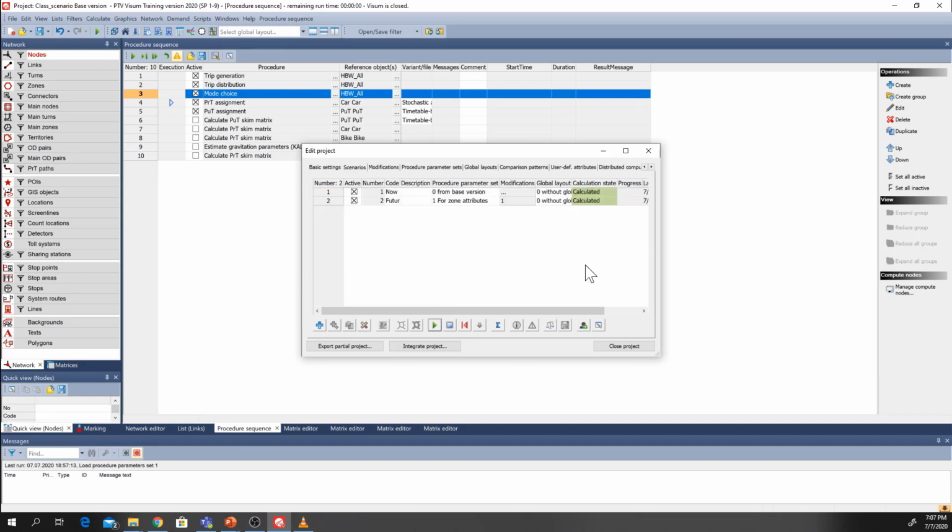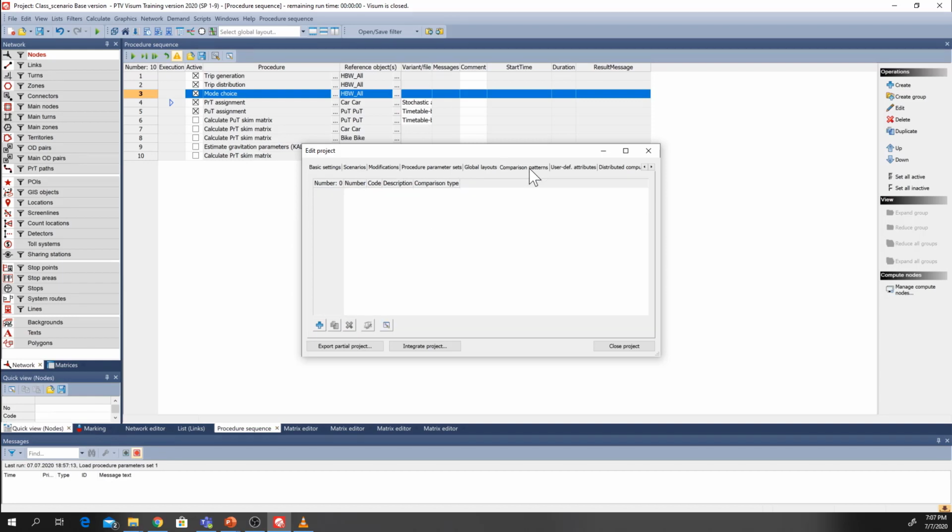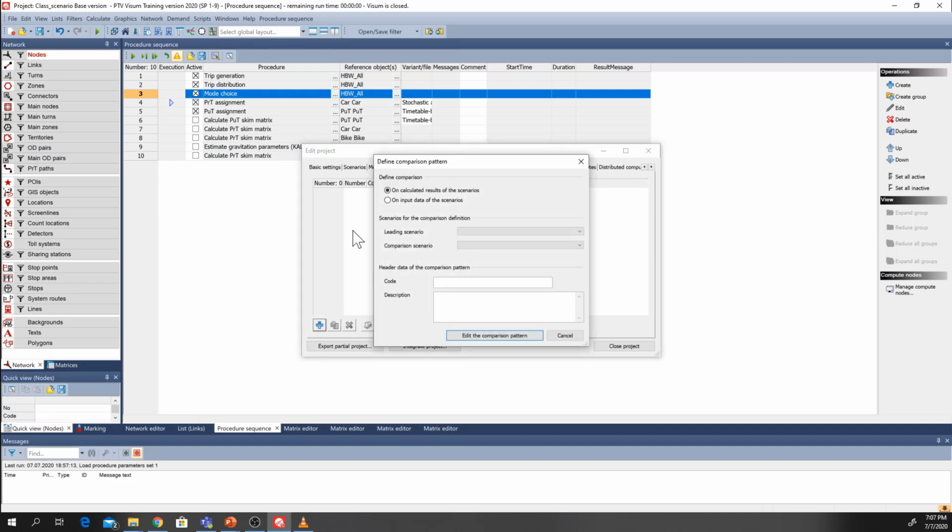Now we can see that both of these scenarios have been calculated, and now the idea was to go to comparison patterns and create different comparison patterns to define the indicators of the comparison. To do that, we will press on this create button.